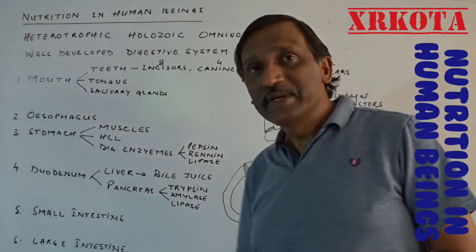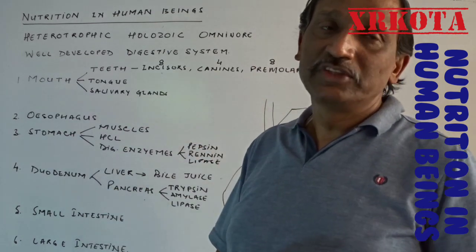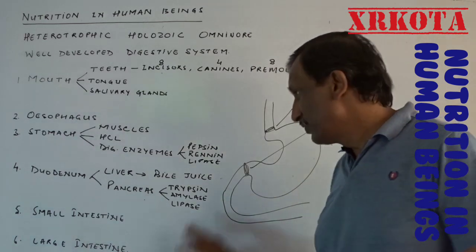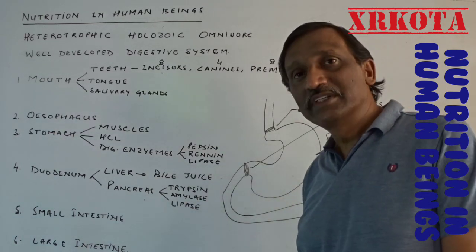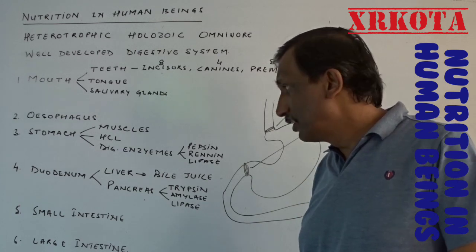Next is amylase. Amylase is the same enzyme which was found in the salivary gland, and its function is to convert the starch into maltose. And next is lipase, which is the same as it was found in the stomach, that is working on the lipids and breaking them into fatty acids and glycerol.